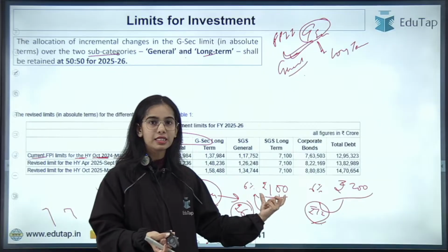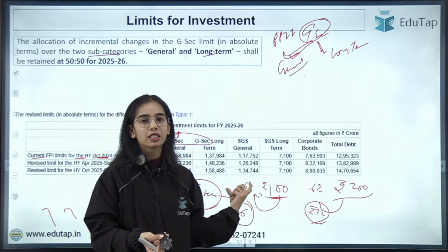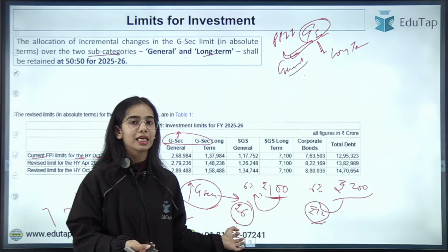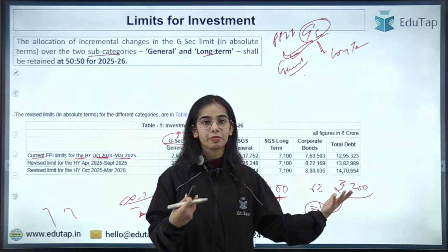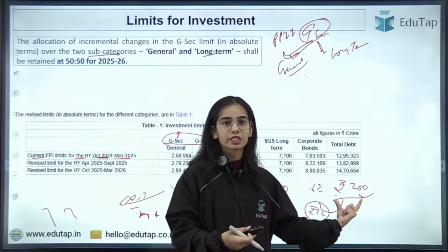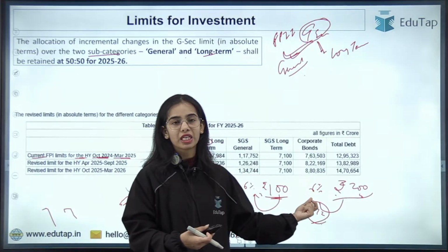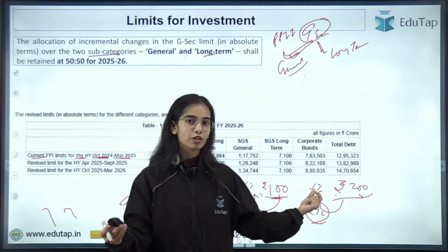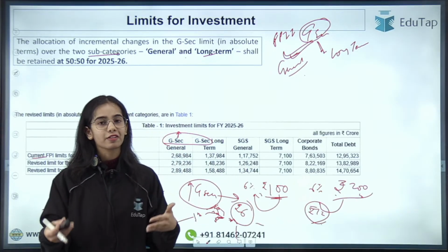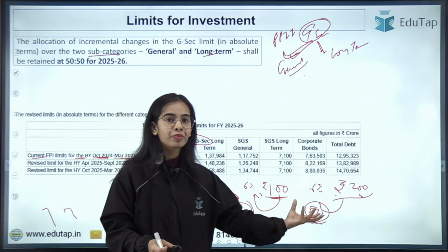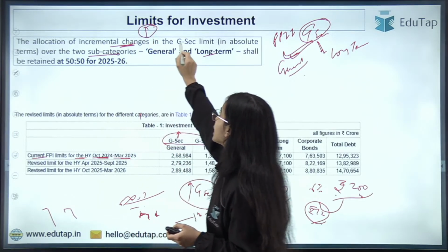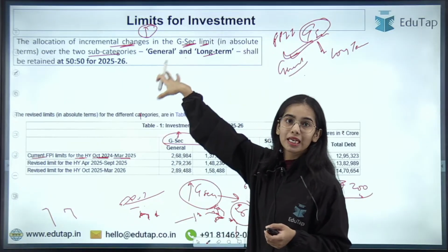So for the government securities released worth rupees 100, the 6% foreign portfolio investment can happen, that is 6 rupees. Now in this financial year, as more government securities will be released, let's say 200 rupees worth of government securities are present. This is the outstanding stock of the government securities. So 6% of that is the foreign portfolio investment limit for the government securities. So 6% of 200 rupees is 12 rupees. So in absolute terms, the foreign portfolio investors can invest rupees 12. That is the increment that has happened, the allocation of incremental change, in the government security limit in the absolute terms.